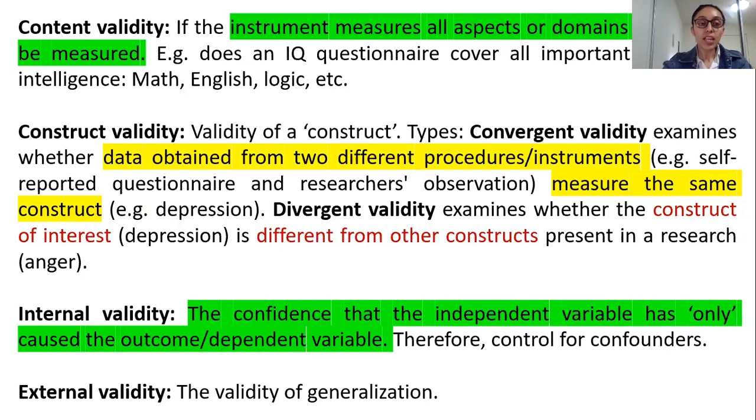Then you have content validity. What does content validity mean? It means an instrument which measures all aspects or all domains of what it is supposed to measure. I have given you an IQ example, but I'll give you a very recent example. I have a PhD student who is developing a quality of life questionnaire for individuals with type 1 diabetes.